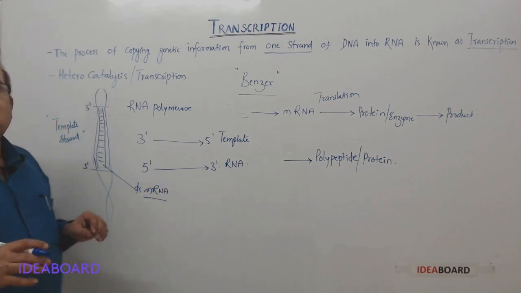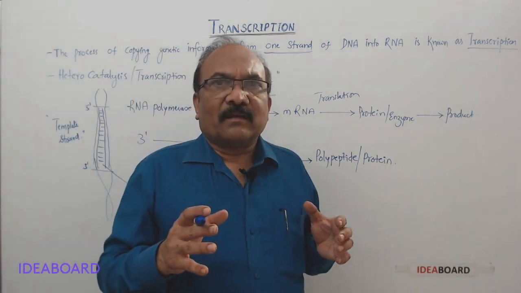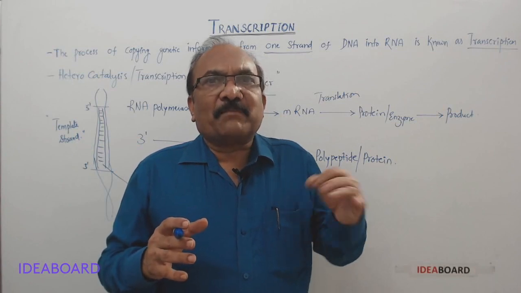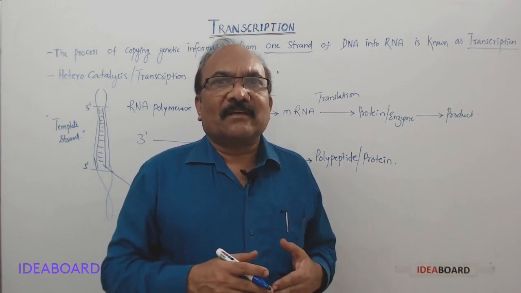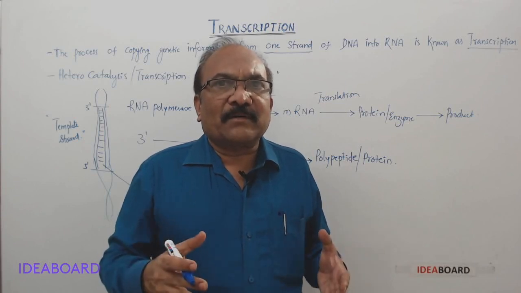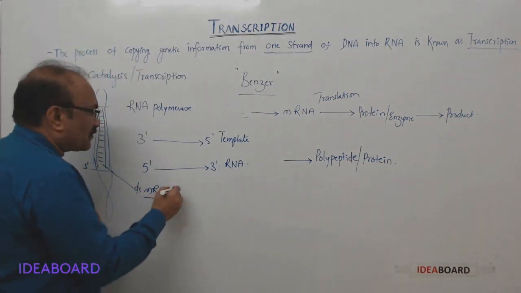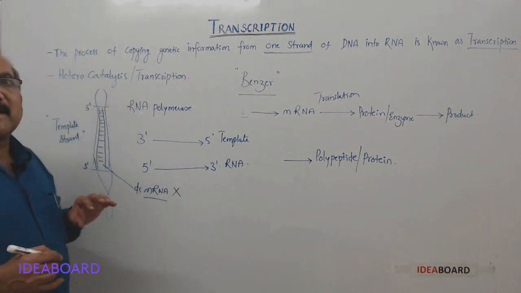Actually, this is not happening. We are just discussing what the consequence would be if both strands were transcribed simultaneously. Double-stranded mRNA is not at all useful for translation.